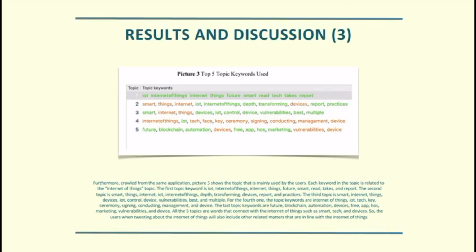All the 5 topics are words that connect with the Internet of Things such as smart, tech, and devices. So the users, when tweeting about the Internet of Things, will also include other related matters that are in line with the Internet of Things.